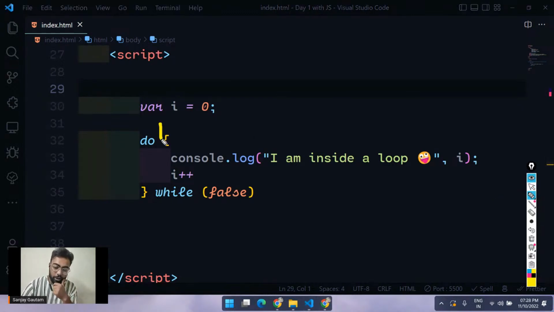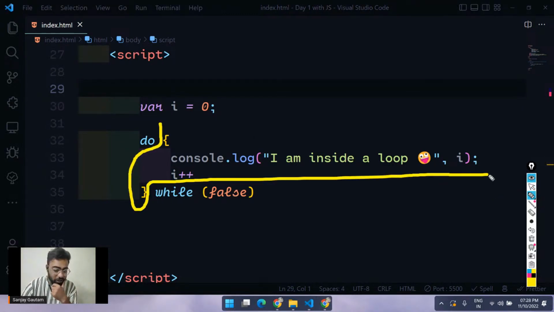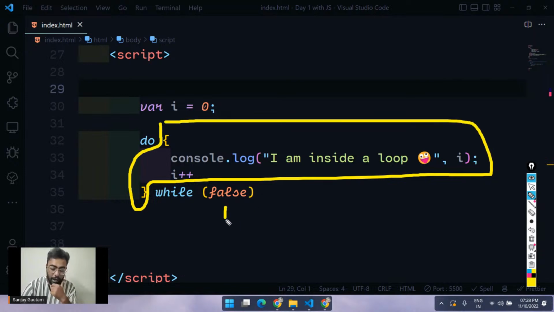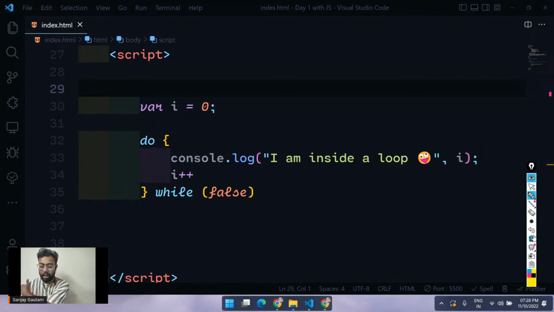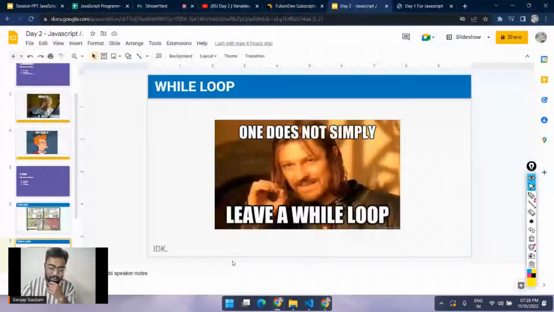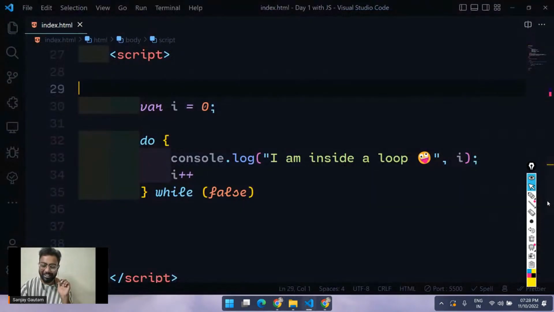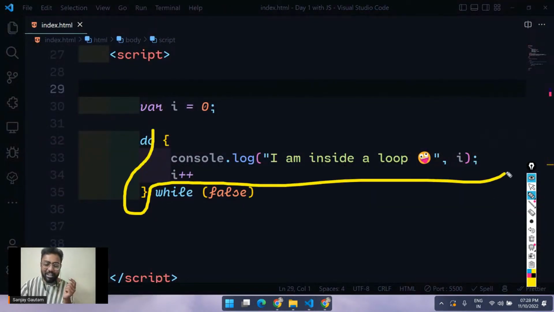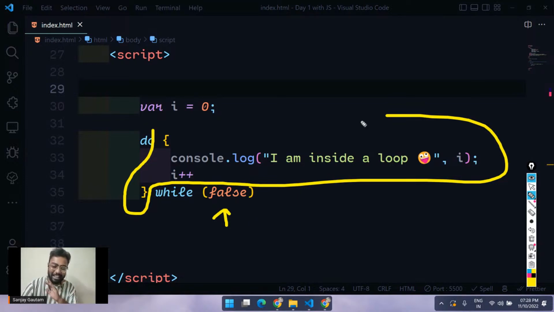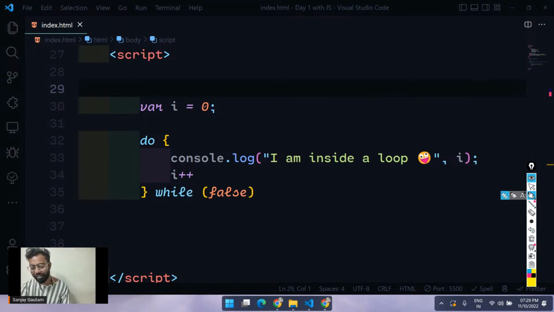Why? Because the do while loop will execute this code first and then it will check for the condition. So I have a very perfect picture for this. The do while loop is like shoot first and ask questions afterwards. It will shoot first and after that it will ask the question. So it will execute the code first and then check for the condition. It's just going to check for the condition after executing the code. So that's all about the do while loop.